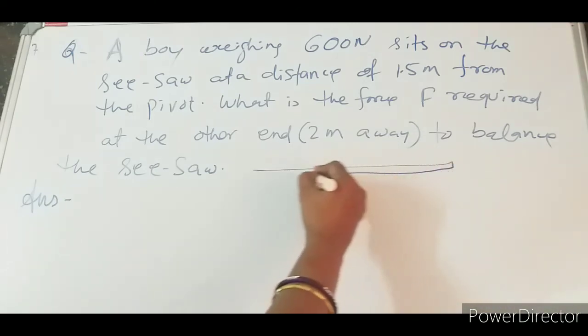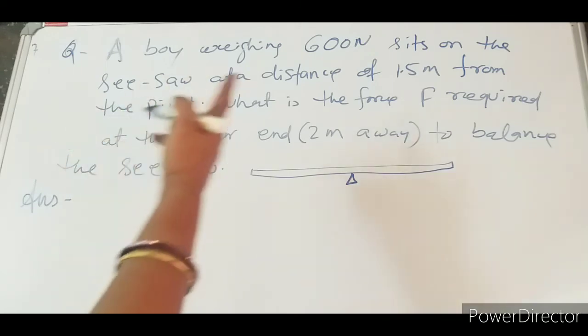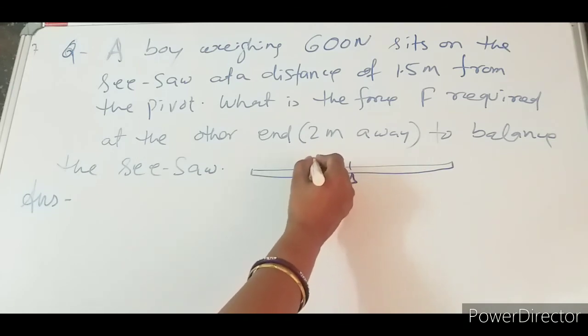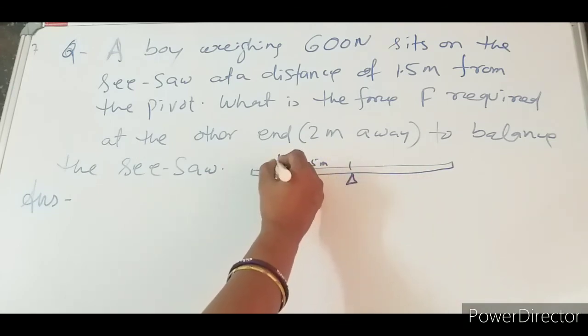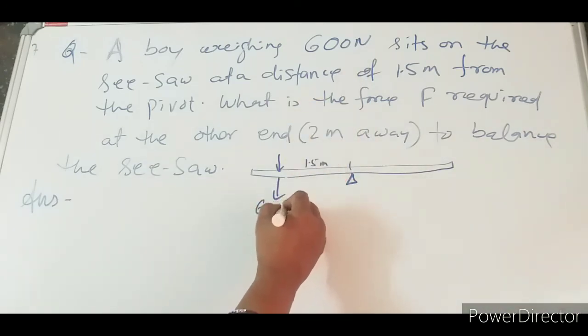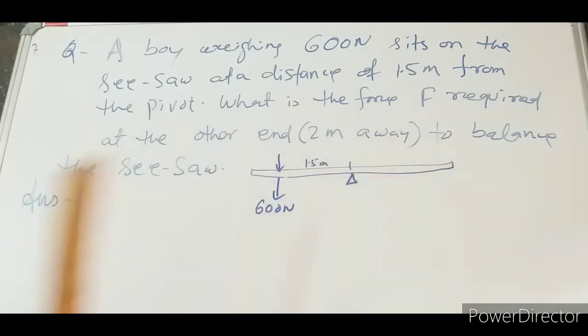Let this be the seesaw. Here this is the fulcrum. The boy weighing 600 Newton sits at a distance of 1.5 meter. This is the force here, 600 Newton.